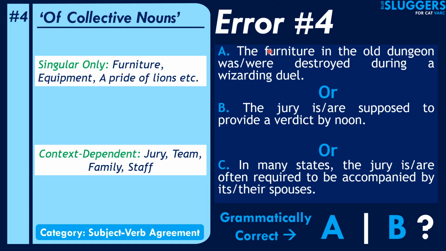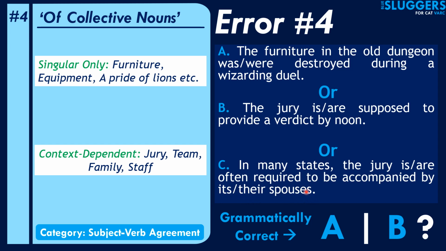So let's start with the error type for this session. We'll go through the sentences one by one as usual. The first one says: the furniture in the old dungeon was or were destroyed during a wizarding duel. So we are supposed to figure out which is the correct auxiliary verb here. Second one says: the jury is or are supposed to provide a verdict by noon. The third one says: in many states the jury is or are often required to be accompanied by its or their spouses.